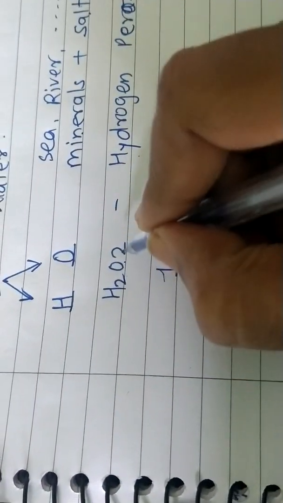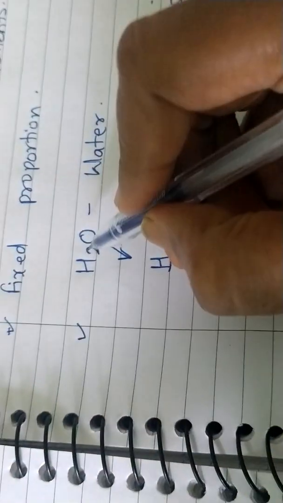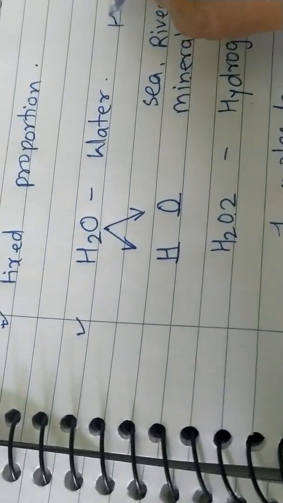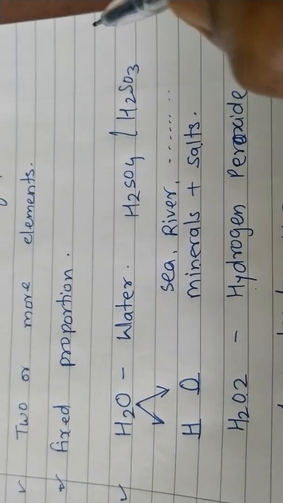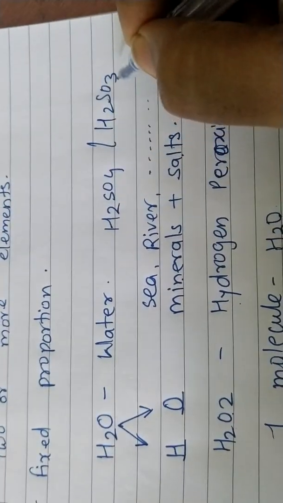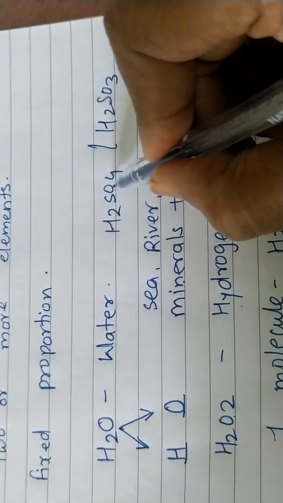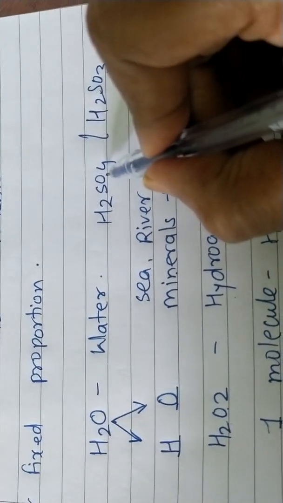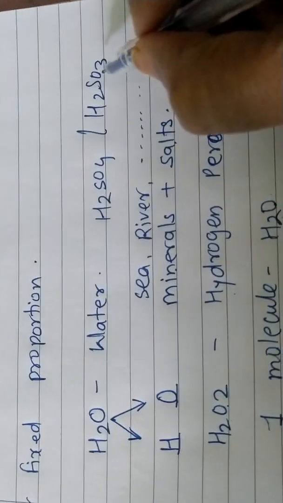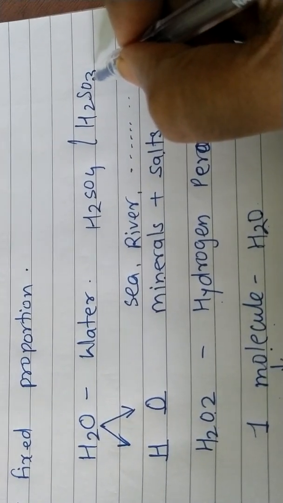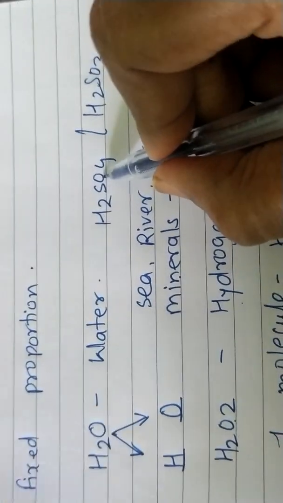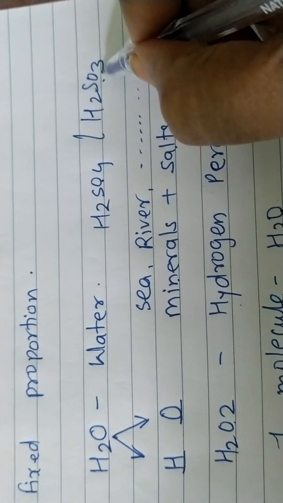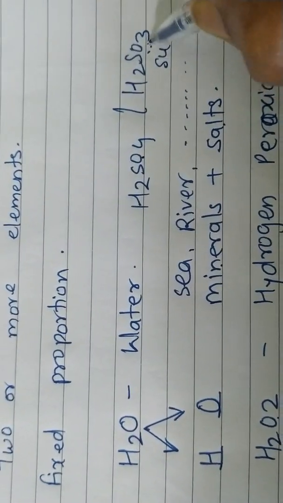If I am writing H2O2, it will be hydrogen peroxide. If I am writing H2O, it is water. If I am writing H2SO4, what is it? It is sulfuric acid. If I am writing H2SO3, it cannot be sulfuric acid. Here the composition is changed. How many oxygen atoms are here? 4. 4 oxygen atoms are here. Here how many oxygen atoms are there? 3 oxygen atoms. So the composition is changed. Now this is sulfuric acid. This is not the sulfuric acid formula. It is sulfurous acid.